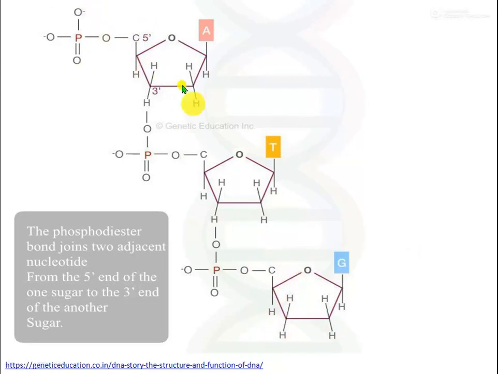So this is 5 prime to 3 prime. Always 5 prime to 3 prime. The 1 prime position has the nitrogenous base, the 2 prime position is deoxy, the 3 prime position is connected with another phosphate, the 4 prime position is attached to the 5 prime position, and the 5 prime position contains the phosphate group, the phosphoric acid group. This is always another character: the DNA has a negative charge because of this phosphoric acid group.